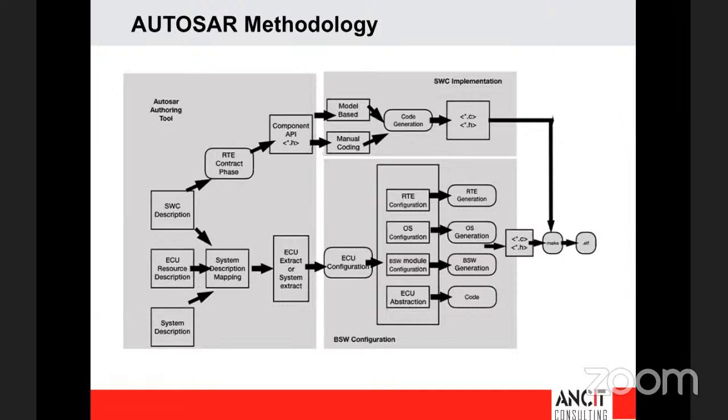Say, for example, a car may be built with hundreds of ECUs, or, say, 20 ECUs for instance, in a low-end car. So this system description will contain the messages and signals that are required for transmission between all the 20 ECUs. That's the high-level detailed plan which will be available. And we have also covered this in a webinar, where we told you how to create a system description file.